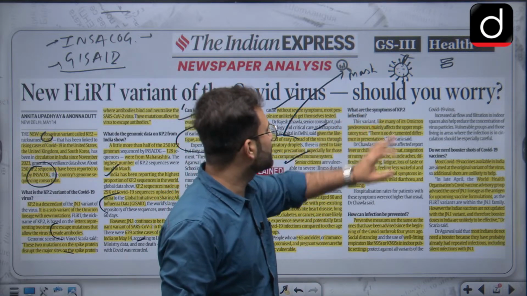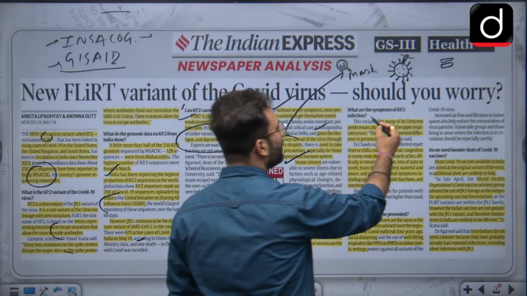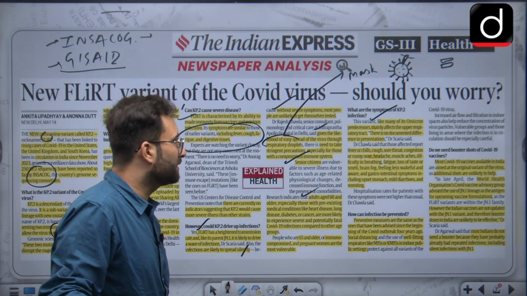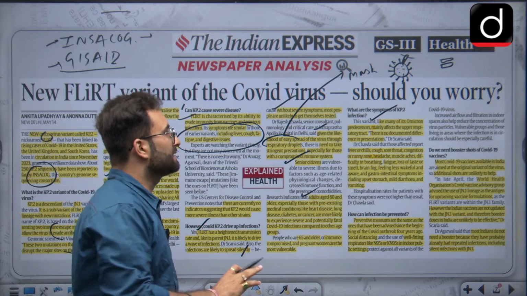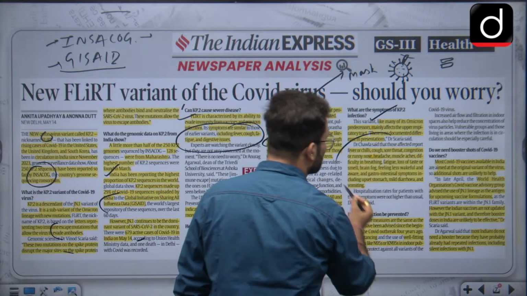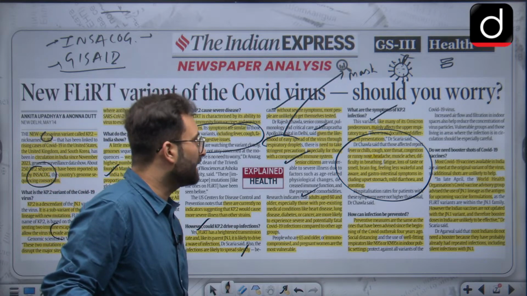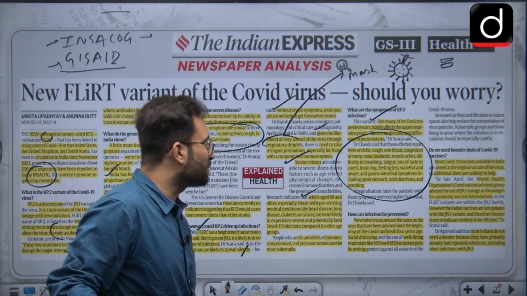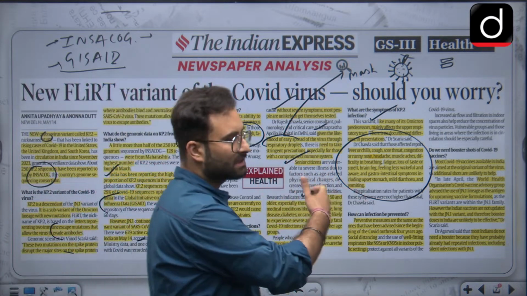Now what are the symptoms of KP.2 infection? Symptoms are the same which we have already discussed. Like Omicron, it mainly affects the upper respiratory tract. There is no documented difference in the presentation, so there is no documented change in the symptoms. If you want to read, these are the symptoms: fever, chills, cough, sore throat, congestion, runny nose, headache, muscle ache, difficulty in breathing, fatigue, loss of taste and smell, brain fog, feeling less wakeful and aware. All these are your symptoms.